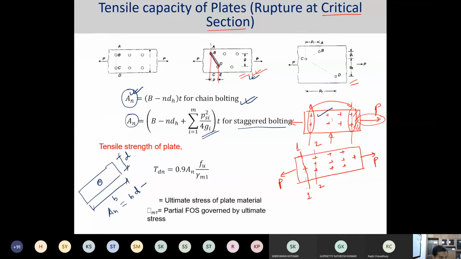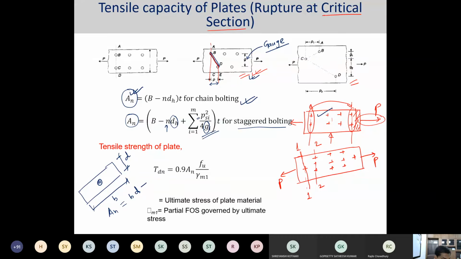The derivation of this net area is pretty simple and can be done very easily. Now there are two things. One is this DH. DH stands for the diameter of the hole. What is N? N stands for the number of bolt holes. And what is this psi? Psi in the staggered arrangement is the pitch. And if it is staggered bolting, then there is also a gauge.